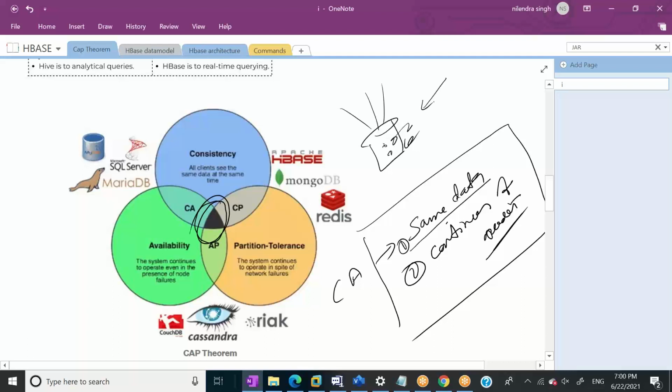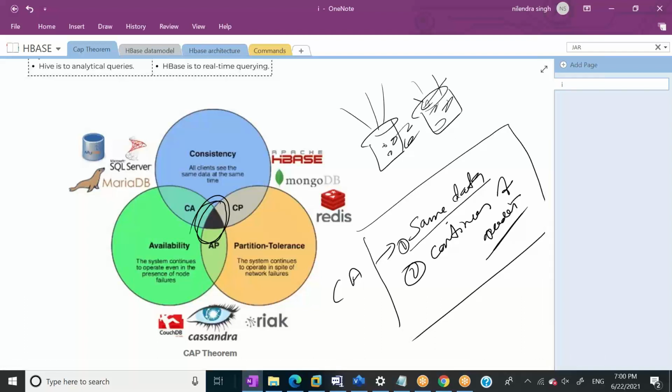So there is an active system, and they can have multiple nodes. That's why banking applications are meant for CA applications. Examples of CA applications are all the traditional databases.